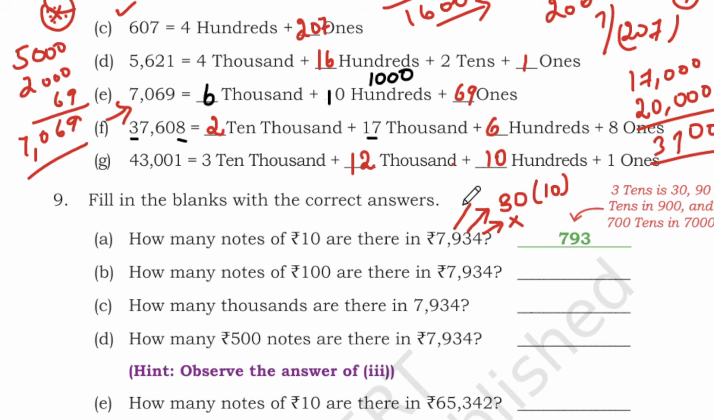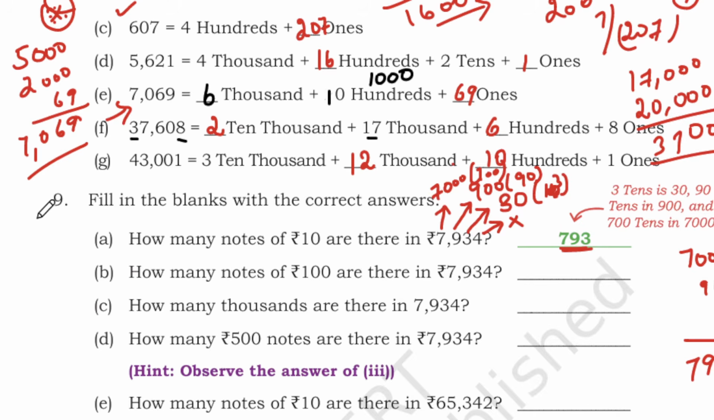And next we have hundreds place, and this is 900. So how many 10 rupees notes we need to make 900? We need 90 notes. Likewise, we have 7,000, and how many notes are required? You need 700 notes. Okay, totally we have 700 plus 90, and you have 3. So 3 plus 9 plus 7 is 793.